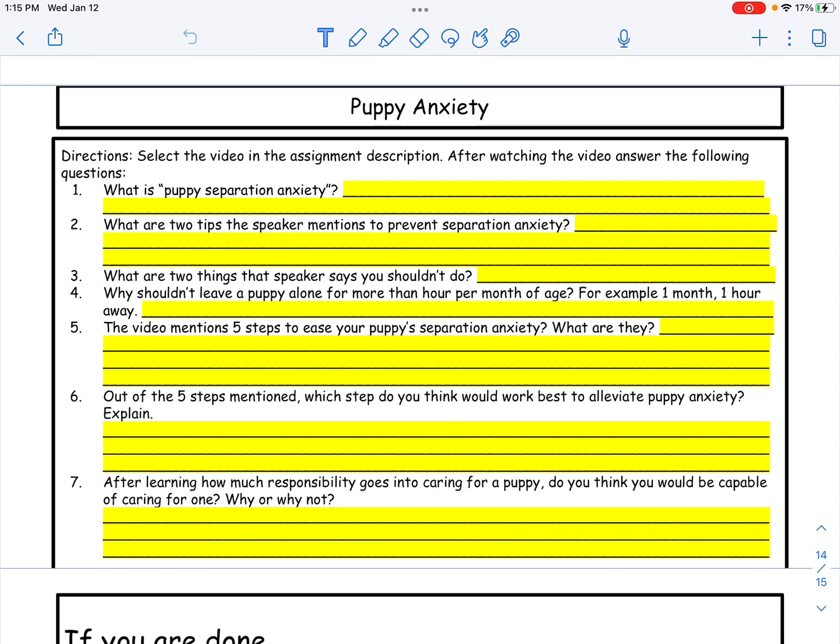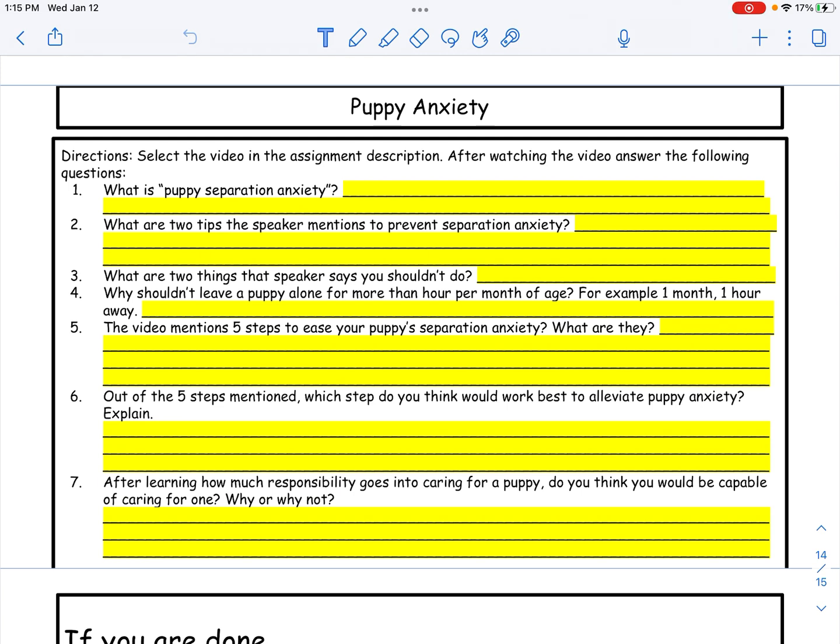So the first one says, what is puppy separation anxiety? What are 2 tips the speaker mentions to prevent separation anxiety? What are 2 things the speaker says you shouldn't do? Why shouldn't you leave a puppy alone for more than an hour per month of age? So for example, 1 month, 1 hour away.